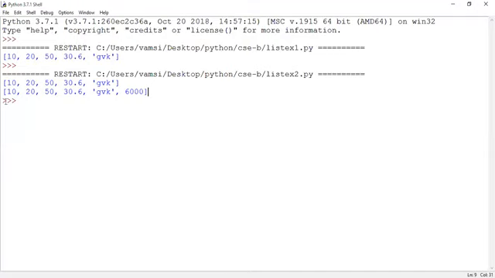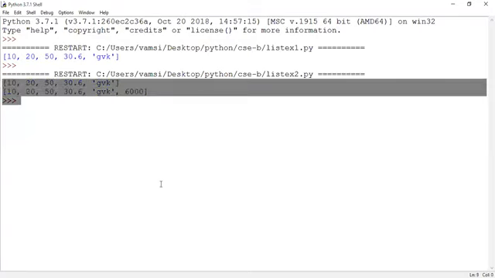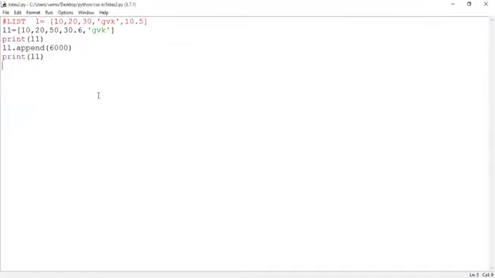Now in this list of elements, I want to remove 50. So what do I have to do? What is my requirement? I want to remove an element from the list. So how to remove an element from the list? For that, we Python programmers have to use the remove method. What's the method name? Remove method, sir. By using the remove method, we can remove an element from the list.